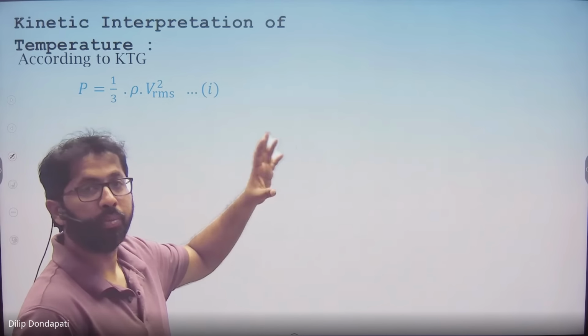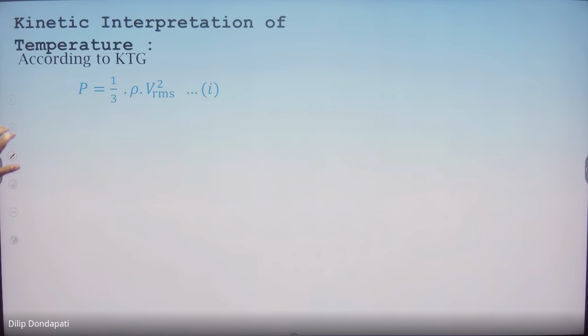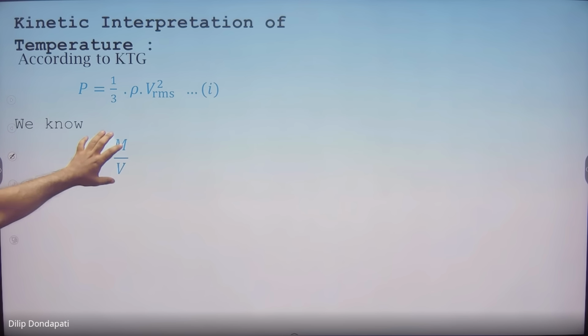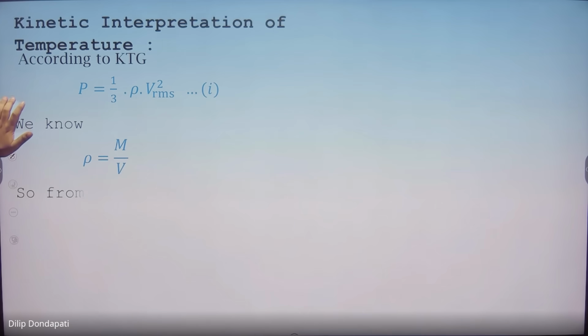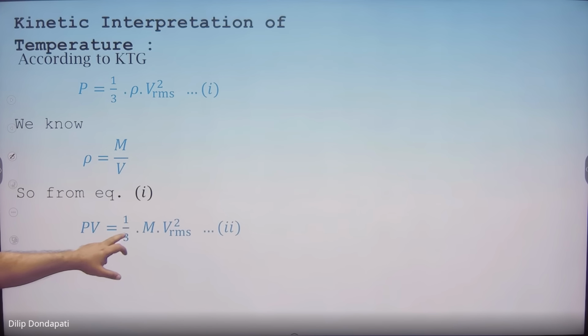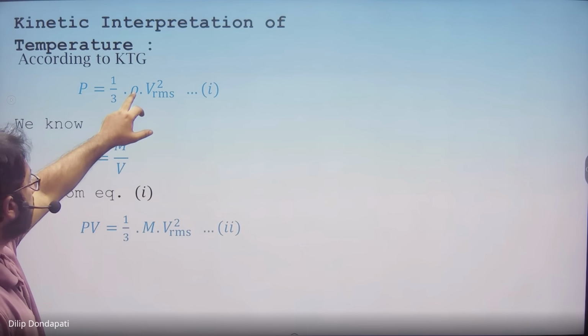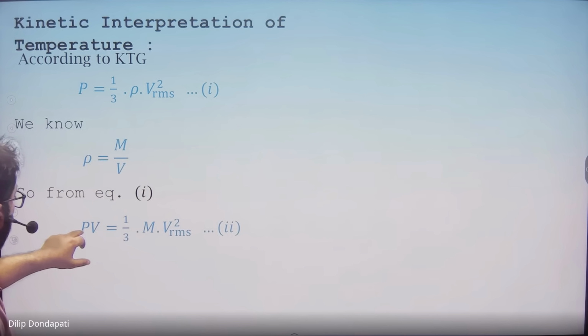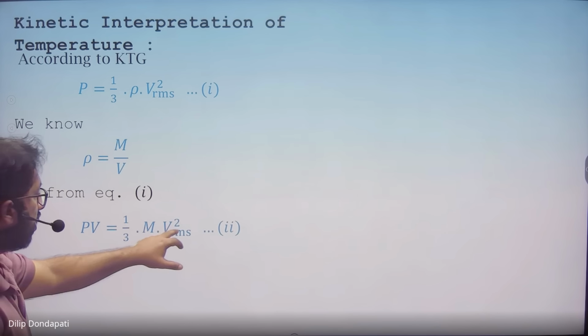The VRMS speed depends on temperature. Here, we are converting density, which is nothing but mass by volume. I am substituting this density in this formula. So PV is equal to 1 by 3. Density is mass by volume, right? This volume I am cross multiplying, like this: 1 by 3 m VRMS square.